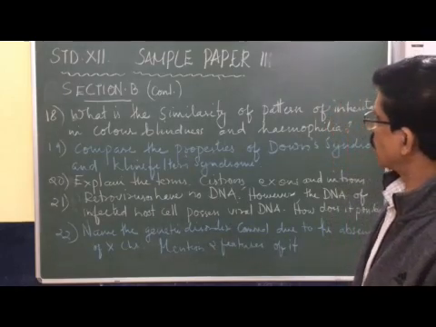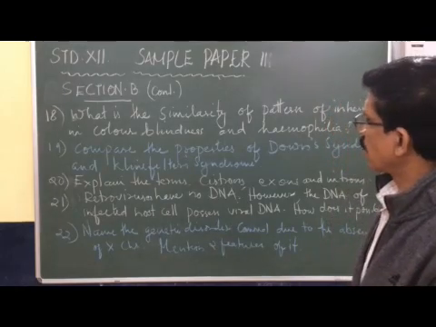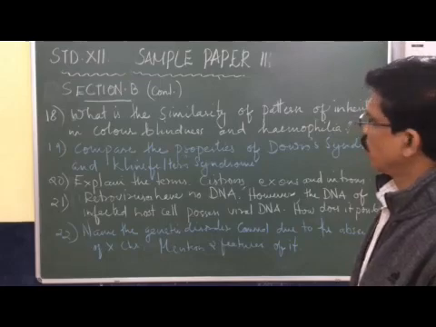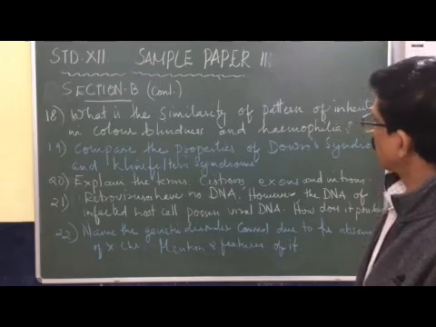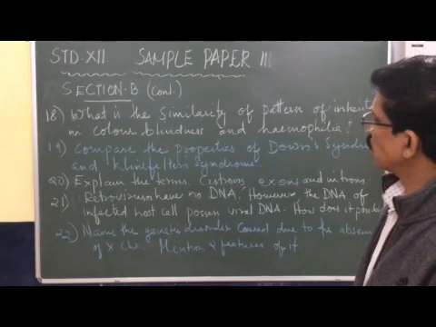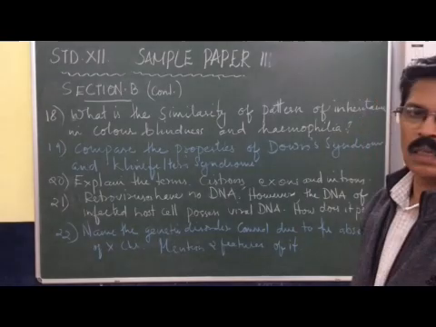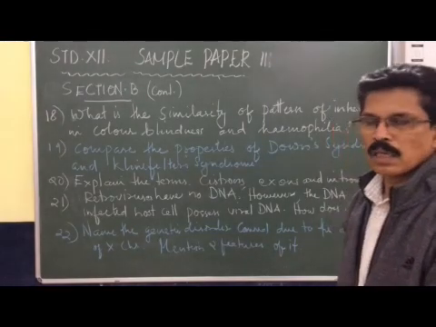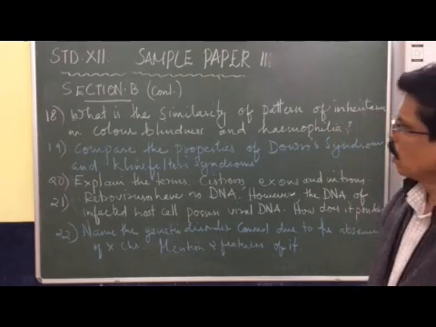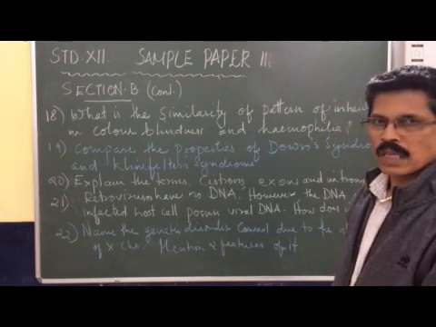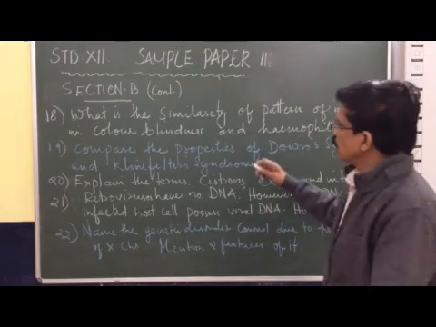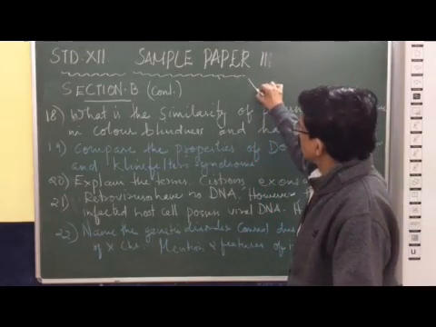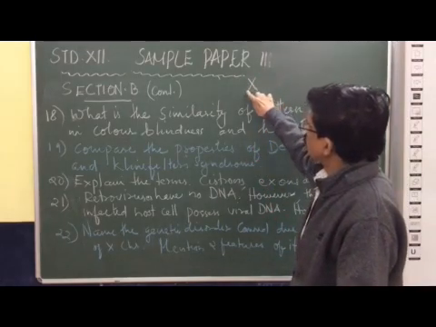What is the similarity of pattern of inheritance in color blindness and hemophilia? Color blindness and hemophilia are sex-linked recessive disorders. Why are they called sex-linked? Because the recessive gene is linked to the X chromosome.